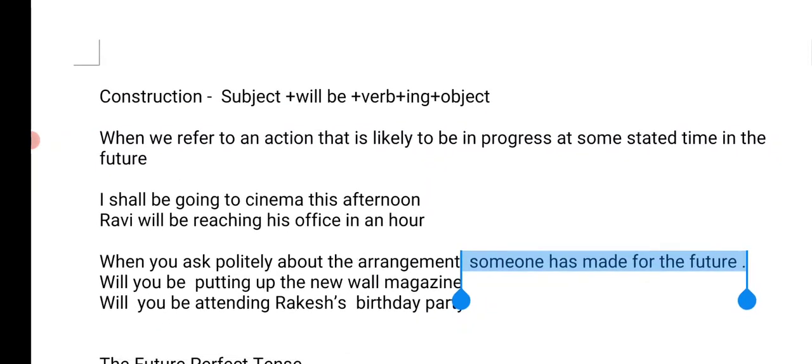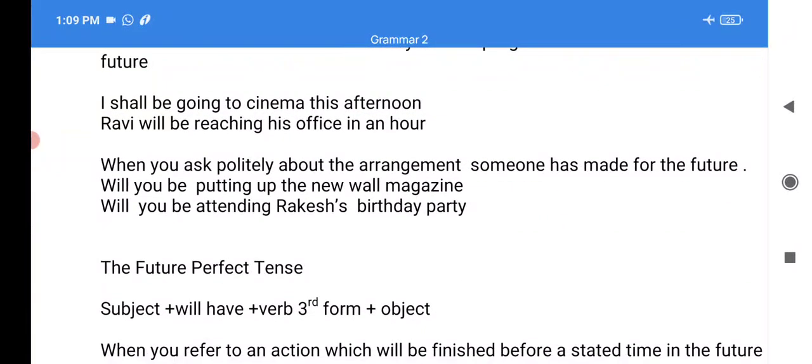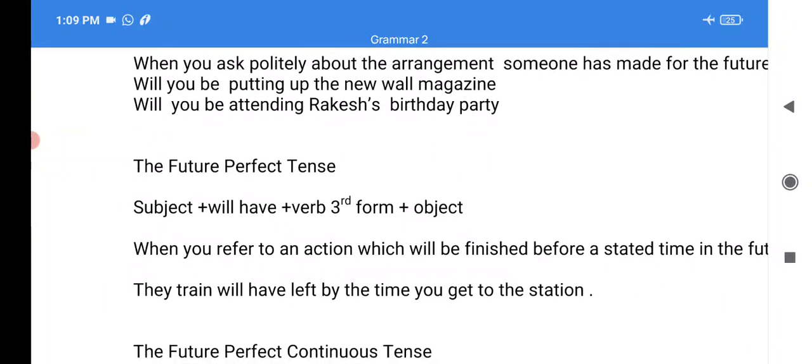Simple definition is when you refer to an action that is likely to be in progress at some stated time in future. For example, I will be teaching you the chapter 2 in the next video. So I hope it's clear. So now let's look at the different tense now.